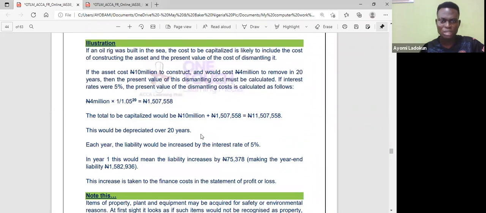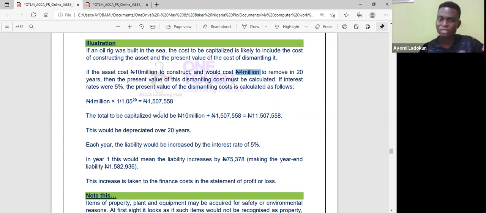So let me take a look at this illustration to demonstrate that. If an oil rig was built in the sea, the cost to be capitalized is likely to include the cost of constructing the asset and the present value of the cost of dismantling it. Now, if the asset costs 10 million to construct and it will cost 4 million to remove in 20 years, then the present value of that 4 million must be calculated because I have an obligation to remove.